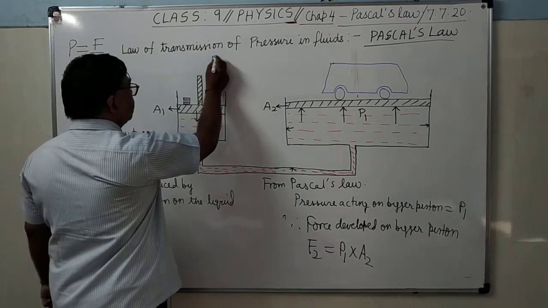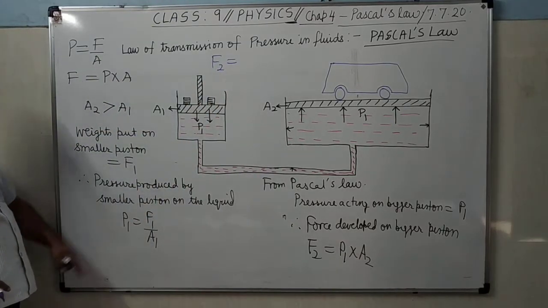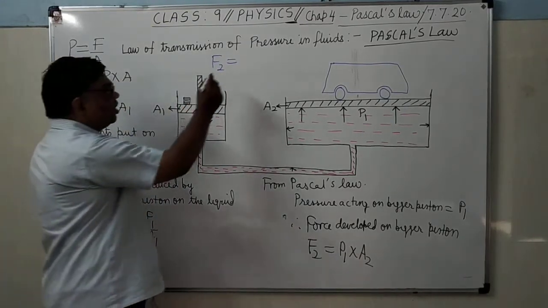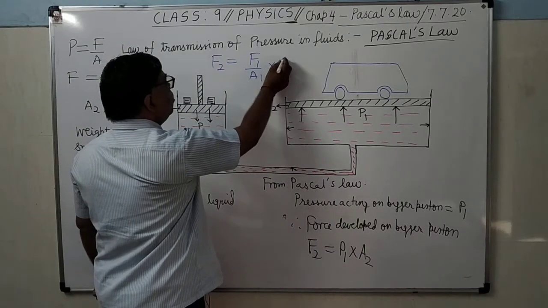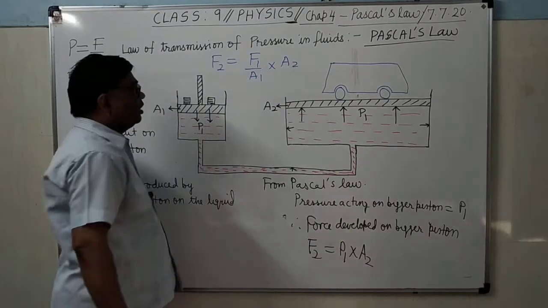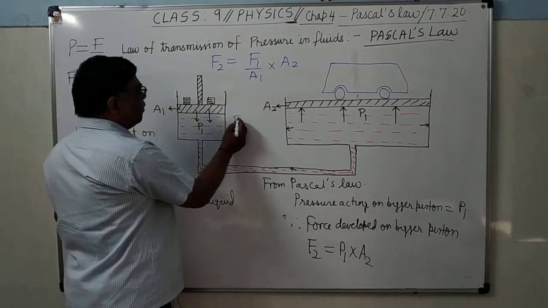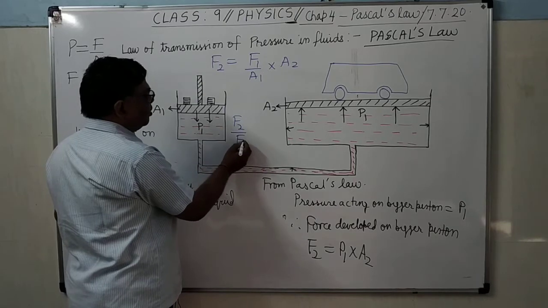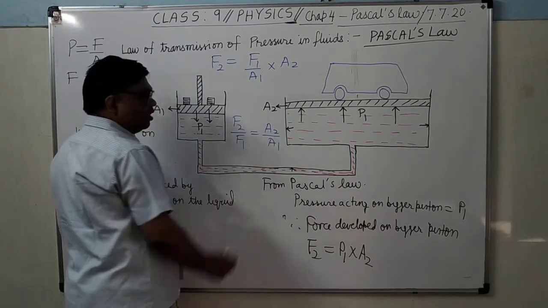Now the rest I am writing here. You can see F2 equals P1 into A2. What is P1? P1 equals F1 upon A1. So F2 equals F1 upon A1 into A2. It's clear. You bring F1 to the denominator, so F2 upon F1 will be equal to A2 upon A1.